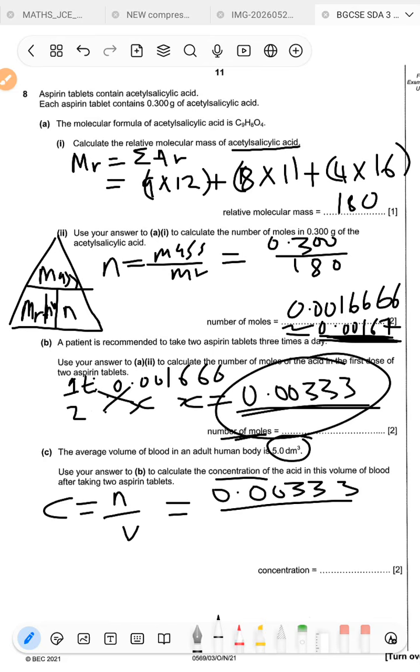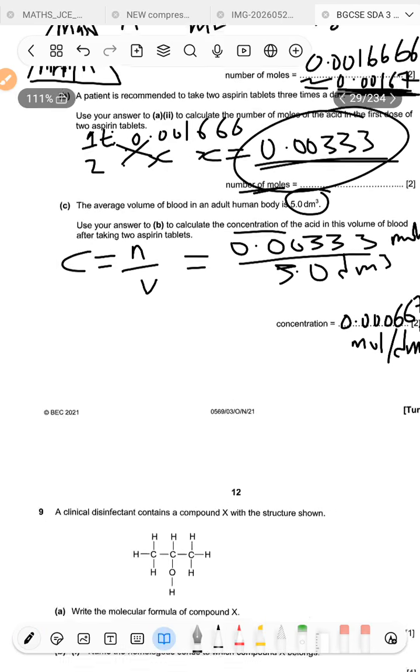Okay, all right, divided by 5.0 cubic decimeter. This is moles. Now we need to write the units. So we're going to get 0.000666667. I'm just going to write the three significant figures version of that answer: 0.000667, with units moles per cubic decimeter, because that's concentration. Okay, all right, we continue.